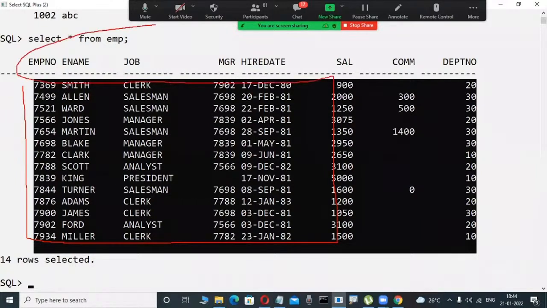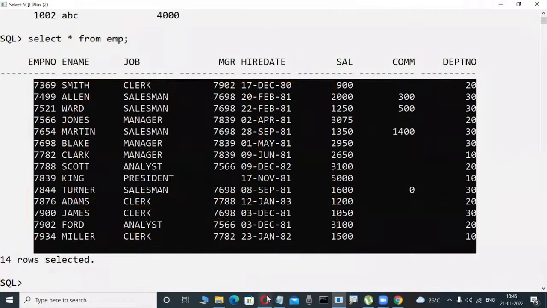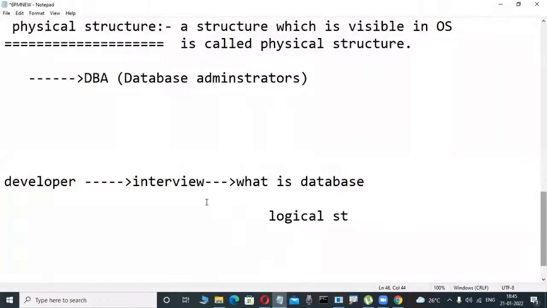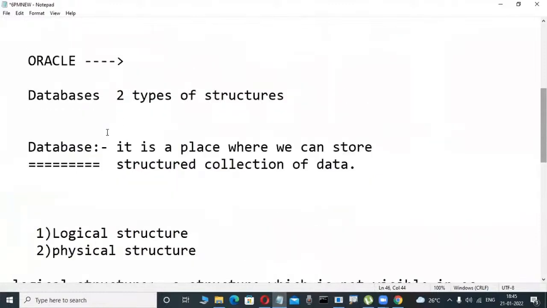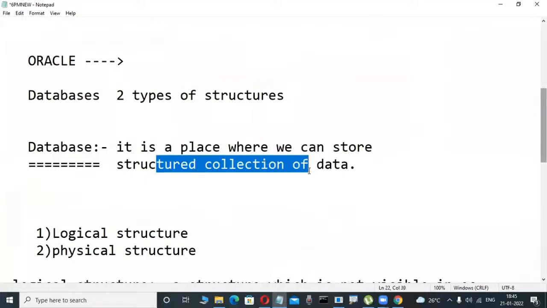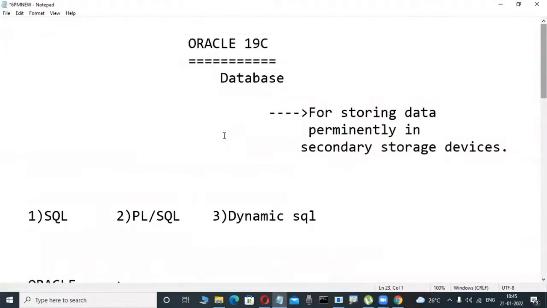So a database is a place that stores a structured collection of data, because we are learning the relational database and logical side. That is why in books, or when typing in Google what a database is, two definitions are there, but most developers write that it is a place where we can store a structured collection of data. Understood?